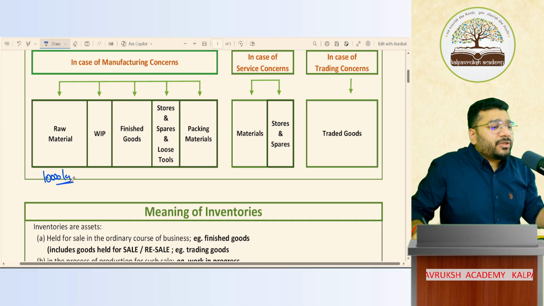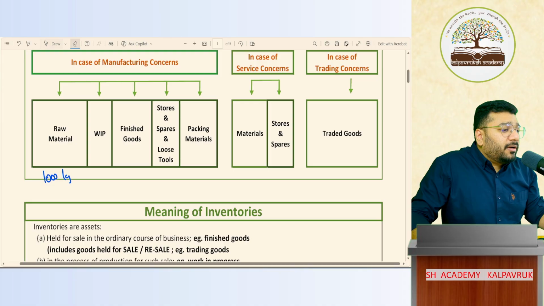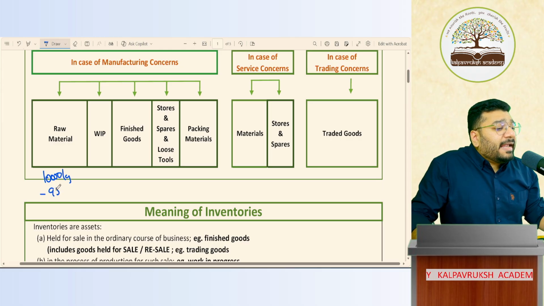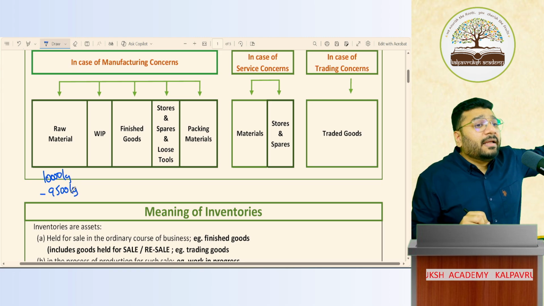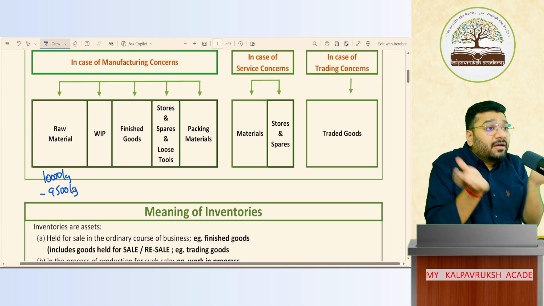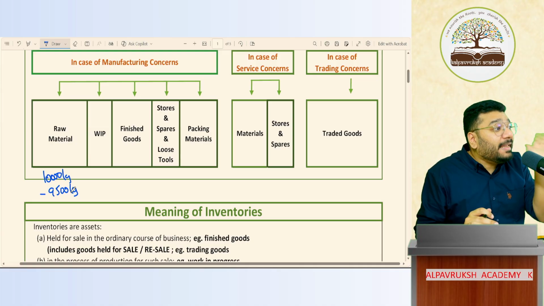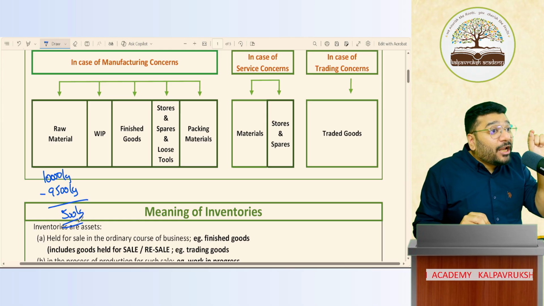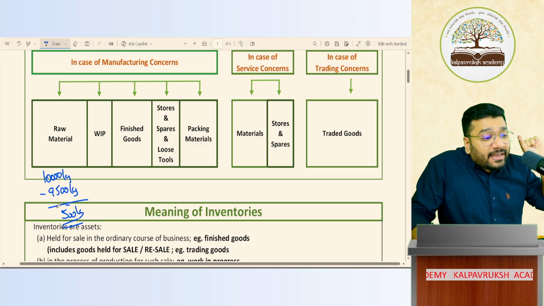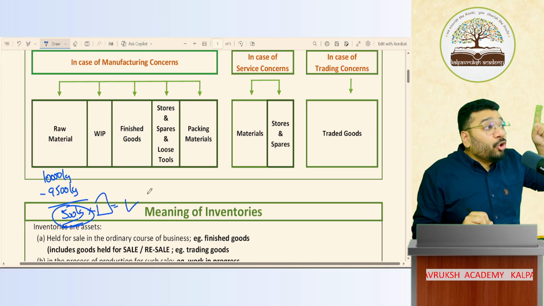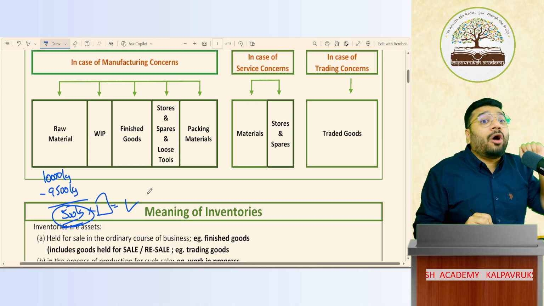Not possible. Now the question is, out of 10,000 kg, throughout the year, the entity has used for baking purposes, let's say, 9,500 kg. Got it? 9,500 kg has been issued to the production department for baking the cake. How much is the balance raw material in hand? 500 kg. So this is called closing inventory of raw material. In quantity, if I multiply by the rate, I'll get the closing value of the raw material. Got it? Not got it?